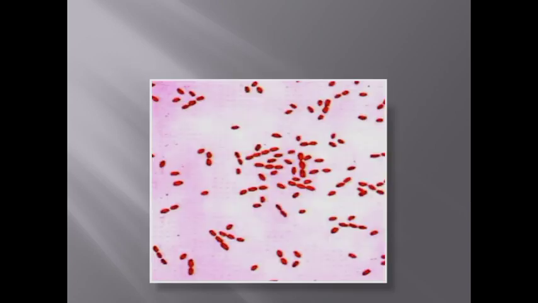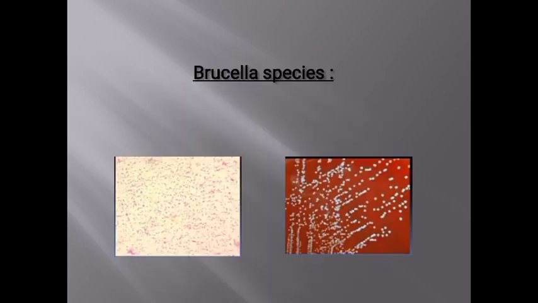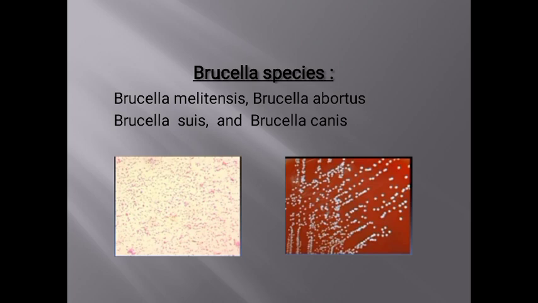So what is this Brucella? Brucella is basically a gram-negative coccobacillus. Brucella has various species like Brucella melitensis, Brucella abortus, Brucella suis and Brucella canis. Mainly, Brucella is a zoonotic infection. This pathogen is mainly of animals, and humans acquire it as an occupational hazard, in those persons who come in contact with animals or animal products, so they have this Brucella infection. And melitensis is the most important pathogen which is transmitted from animal to human.